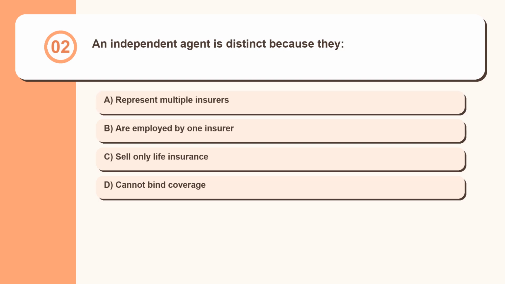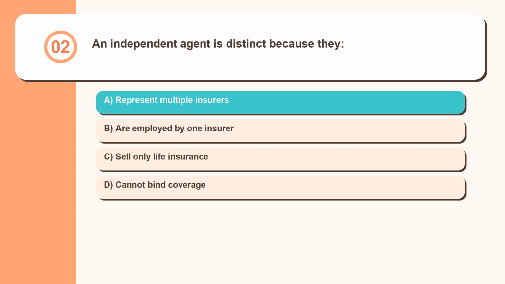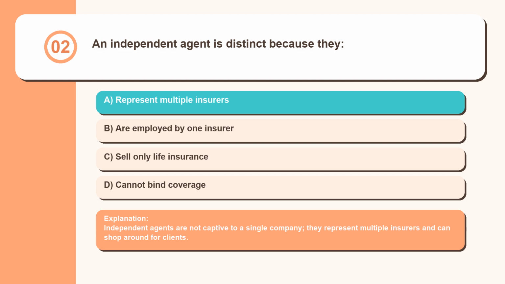Question 2. An independent agent is distinct because they represent multiple insurers, are employed by one insurer, sell only life insurance, cannot bind coverage. Independent agents are not captive to a single company. They represent multiple insurers and can shop around for clients.